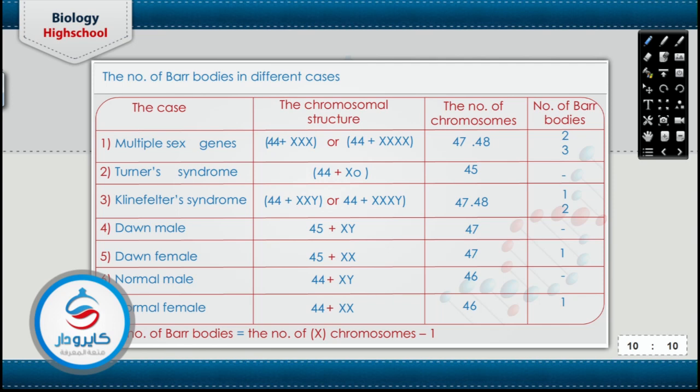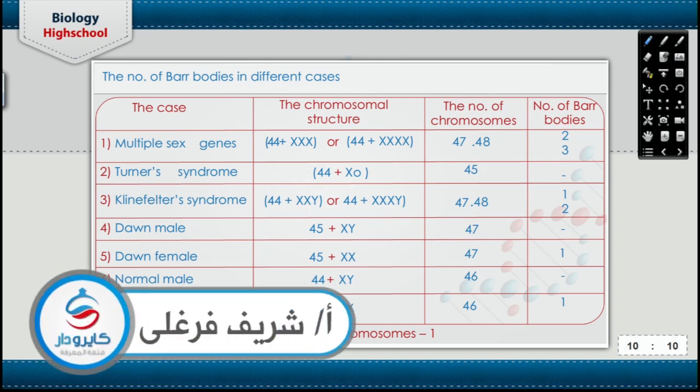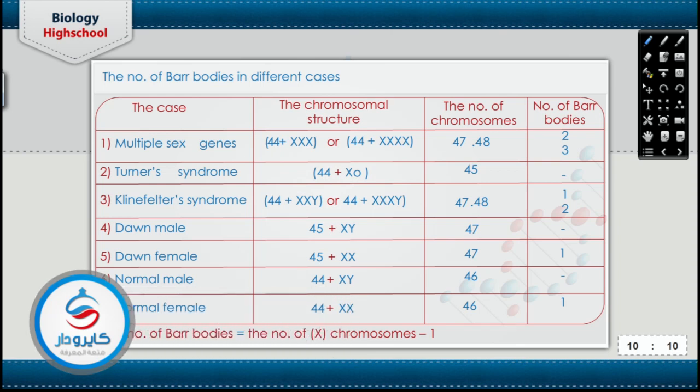The normal male has no bar bodies due to the presence of one X chromosome only, and the normal female contains one bar body. So the number of bar bodies equals the number of X chromosomes minus 1. اشوف عندي الكروموسومال ستراكشر ده فيه كام اكس، طب فيه كام اكس يبقى هعمل ماينس 1، يبقى الباقي الاكسات دي هتبقى هي النمبر اوف بار بوديز. ده كان اخر جزء معانا النهارده، شكرا لكم والى اللقاء.